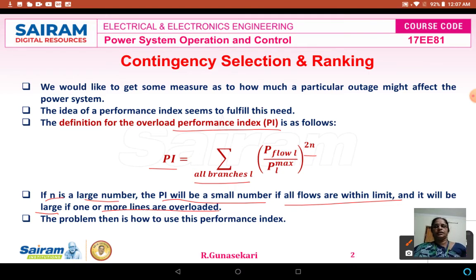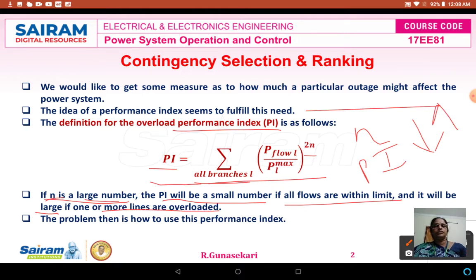This is the identification. So in the performance index formula, n is a large number only. There is no change in n. But based on the PI value, suppose the PI is a small number, that means all the flows are within the limit only. Suppose the PI value is large, then one or more lines are overloaded. So therefore, the problem is how to use this performance index in the power system for calculating the contingency selection and ranking.